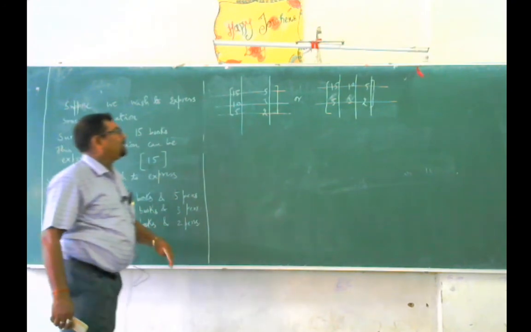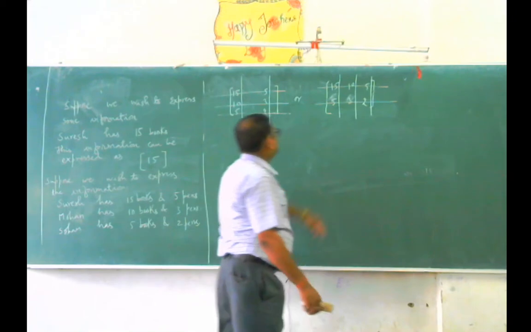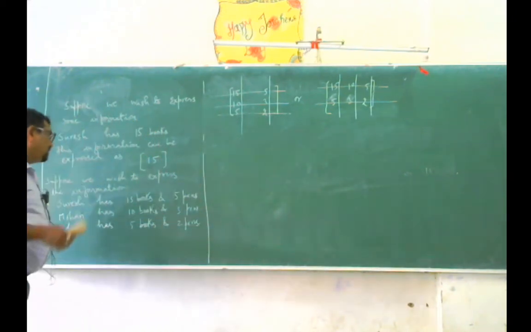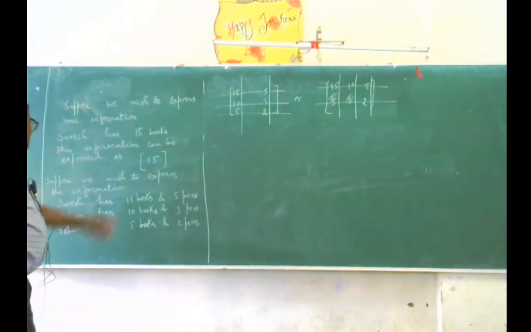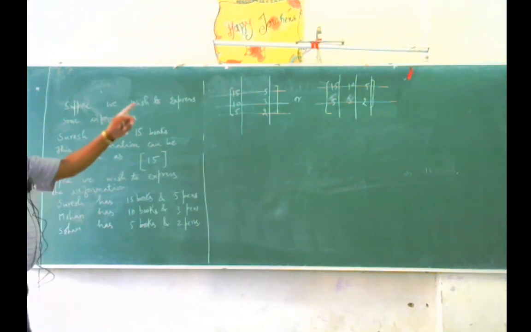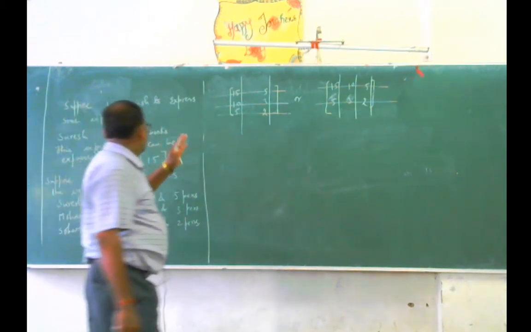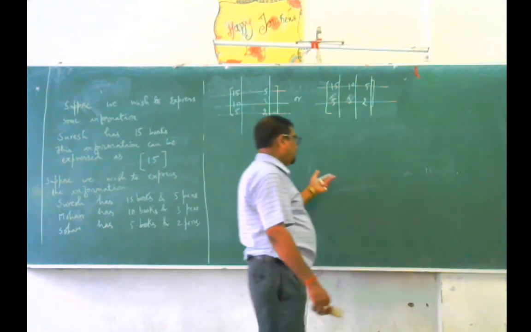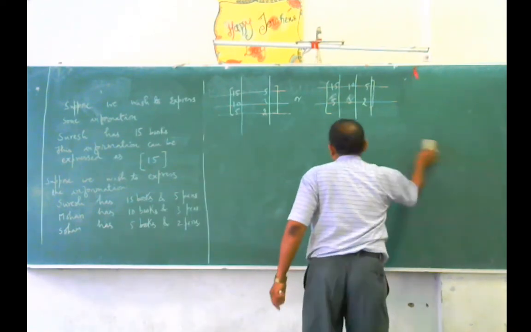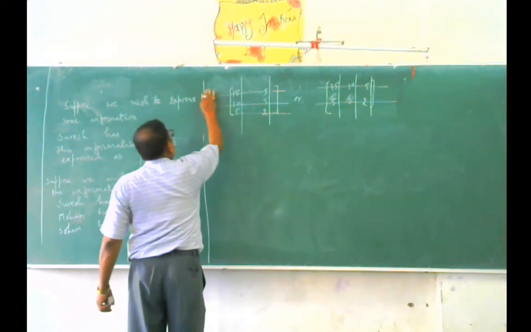In the same way, when you look at the second expression, the first horizontal line shows the number of books as well as the number of pens that Suresh has. The second horizontal line shows the number of books and number of pens that Mohan has. And the third horizontal line shows the number of books and number of pens Sohan has. So this information is represented, and the horizontal lines are usually called rows.